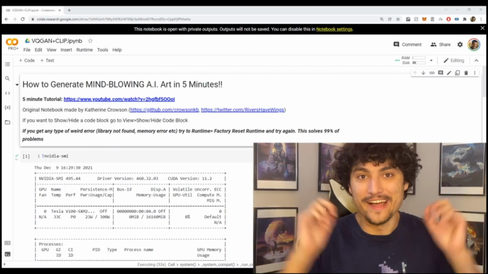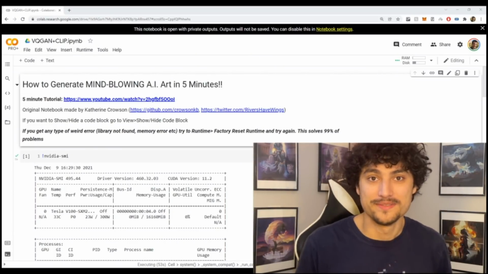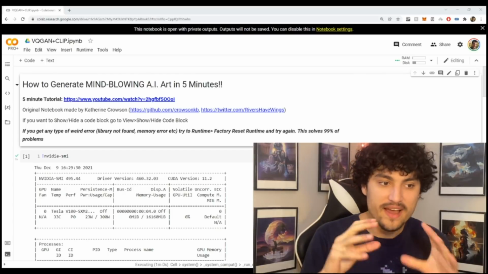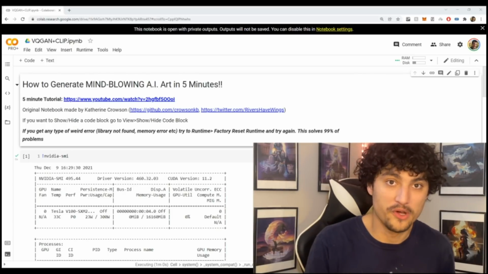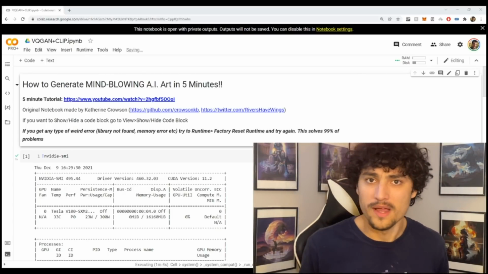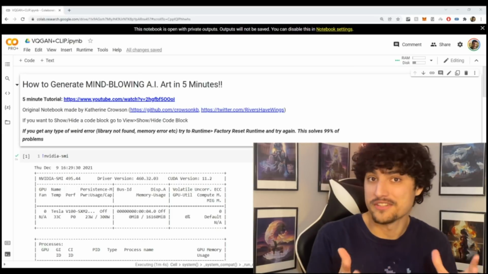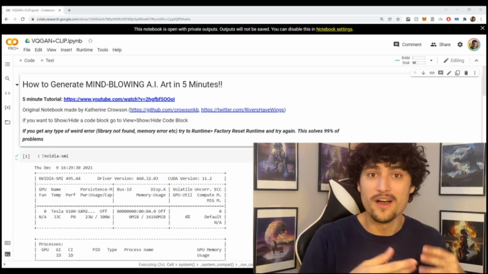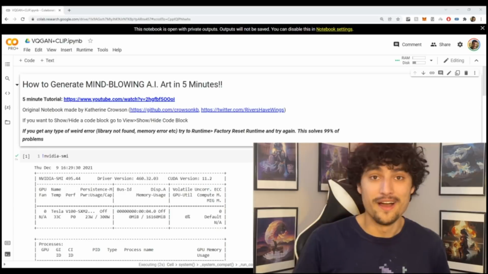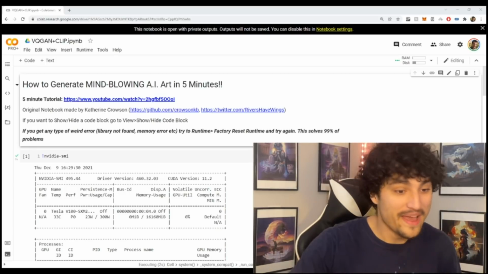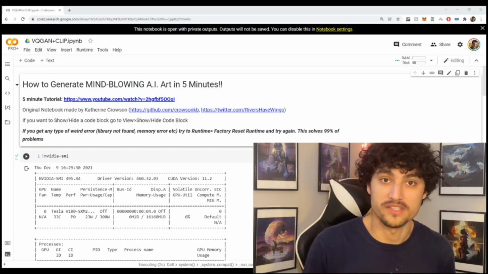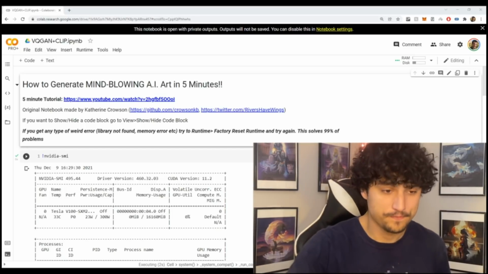Alright, so let's use the almighty CLIP model. Now, in order to use this model, you do need to click the link in the description, and that's going to send you to this Google Colab notebook. And if you don't know what Google Colab is, it's really just a website that allows you to run Python in the web browser. So you can run this on your phone, on a tablet, on your computer. So that's the beauty of this website here. And they give you access to a free GPU, which is that computational power to run your algorithms a lot faster, which is very nice.